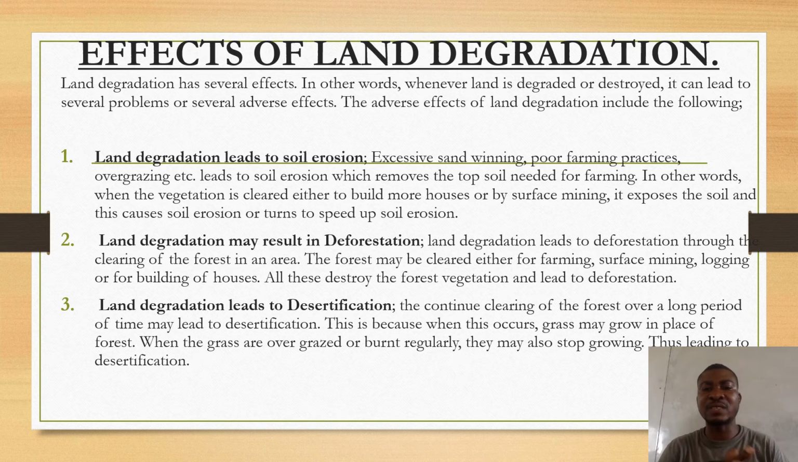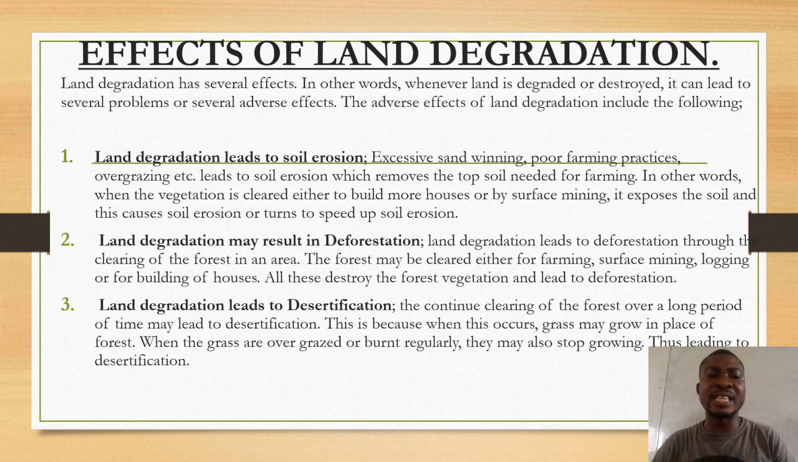When there is excessive sand winning, poor farming practices, overgrazing, if these things are done excessively, it leads to soil erosion, which removes the topsoil needed for farming. The uppermost topsoil is what is needed for farming because the nutrients are found on the topsoil.